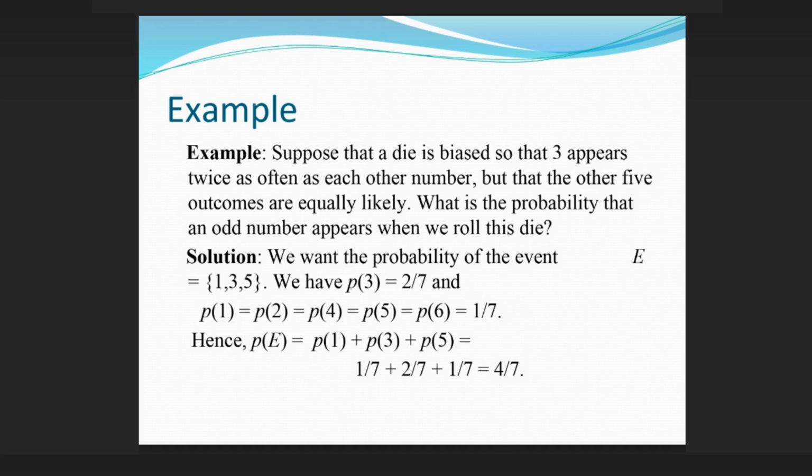Solution. We want the probability of the event E = {1, 3, 5}. We have p(3) = 2/7 and p(1) = p(2) = p(4) = p(5) = p(6) = 1/7. Hence, p(E) = p(1) + p(3) + p(5) = 1/7 + 2/7 + 1/7 = 4/7.